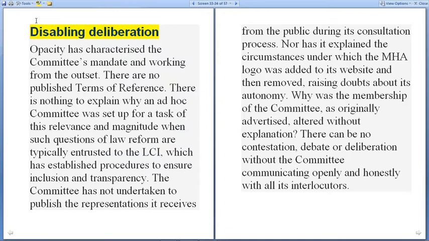Nor has it explained the circumstances under which the MHA logo was added to its website and then removed, raising doubts about its autonomy. Why was the membership of the committee, as originally advertised, altered without explanation? There can be no contestation, debate or deliberation without the committee communicating openly and honestly with all its interlocutors.